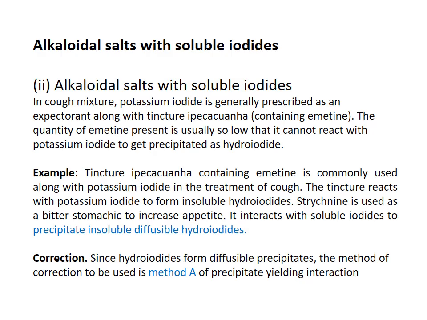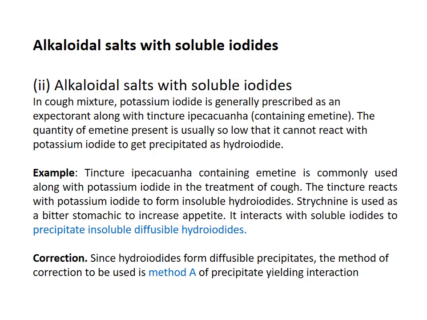What is method A? Method A is nothing but to divide the vehicle into two equal halves, add one of the reacting ingredients in one half and dissolve it completely, and the second reacting ingredient into the second half, again dissolve it completely, and mix these two solutions together with rapid stirring.